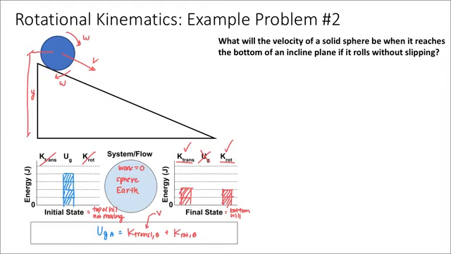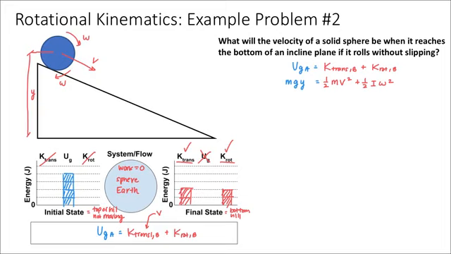I've gone ahead and rewritten my conservation equation on the right-hand side, and I'll begin by breaking each term down using the formulas for potential and kinetic energy, respectively, because I'm not given any of these values directly and I want the velocity. I've expanded each of these terms and dropped the subscripts A and B, because I'm only dealing with one height and one velocity here, so I don't need to keep track of different velocities and different heights.